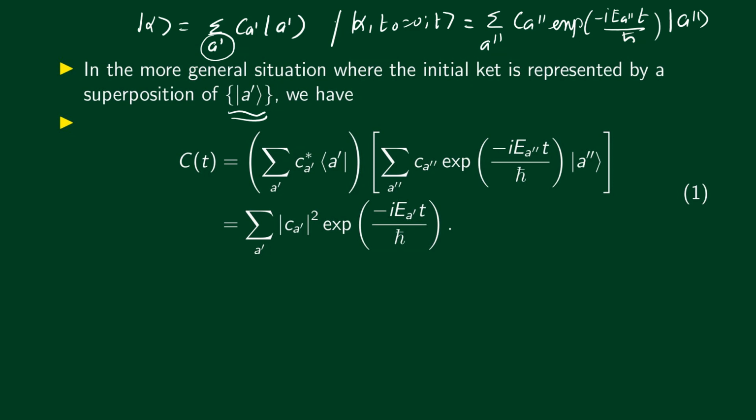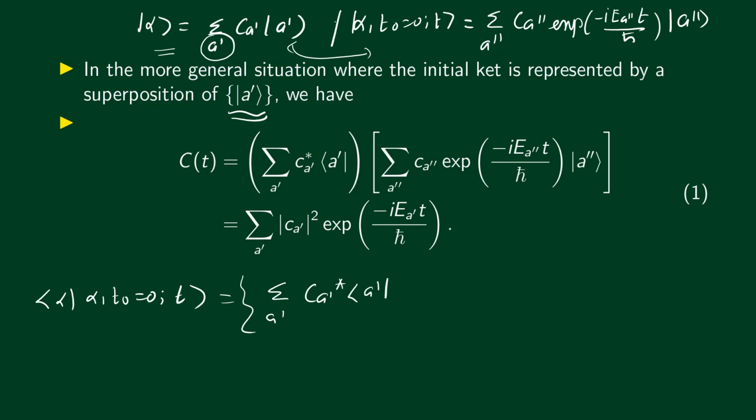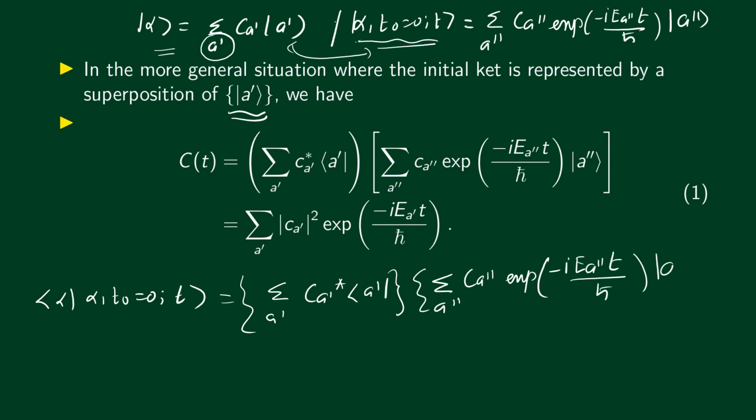Now we can find the correlation amplitude, bra α with ket |α, t0 = 0; t⟩. We just take the inner product between these two expressions. We have to find bra α, which would be the sum over a prime of c_a' star, bra a'. And we now substitute |α, t0 = 0; t⟩, so that is the sum over a double prime of c_a'' exponential minus i E_a'' t divided by ħ, multiplied by ket a''.